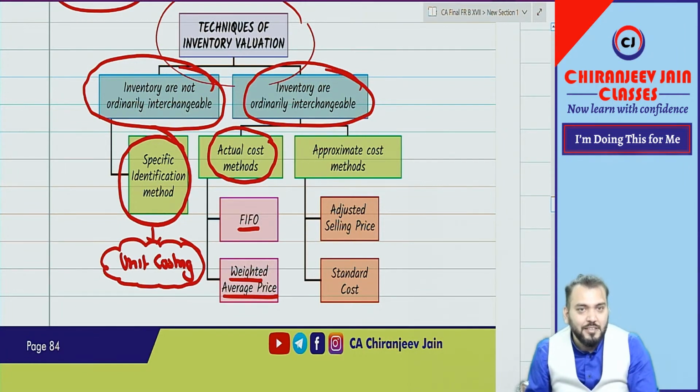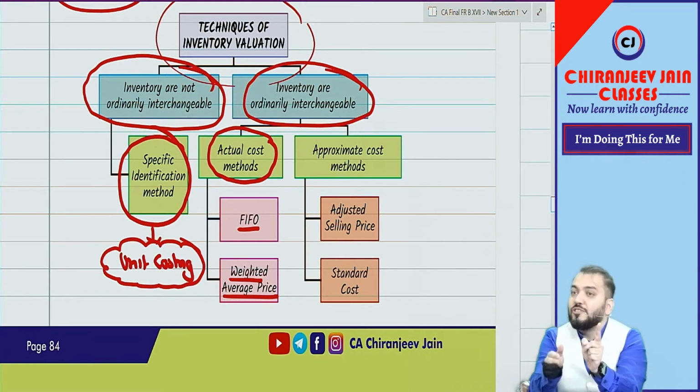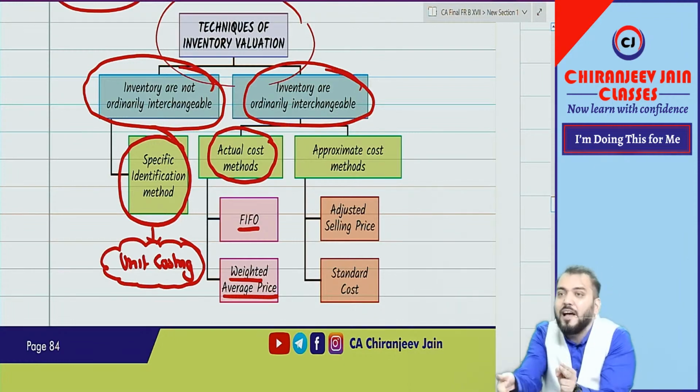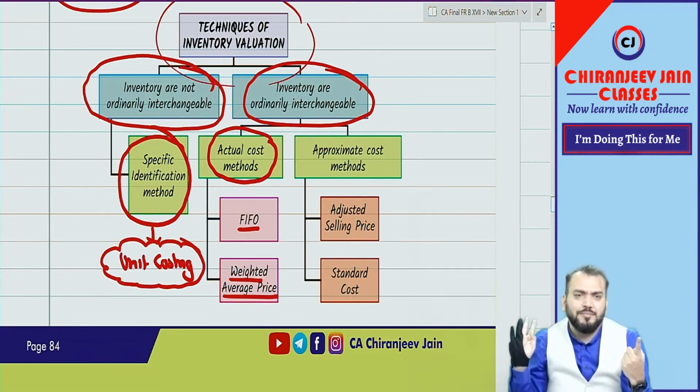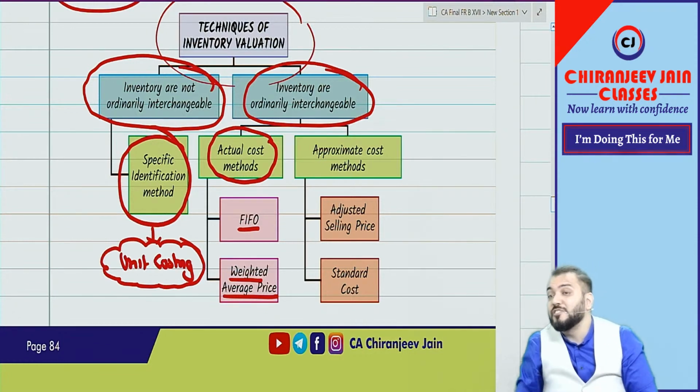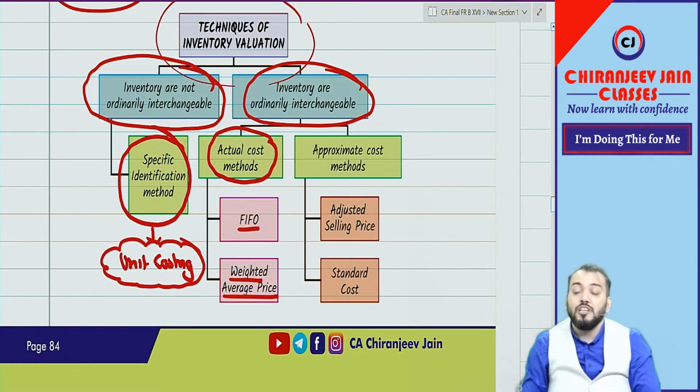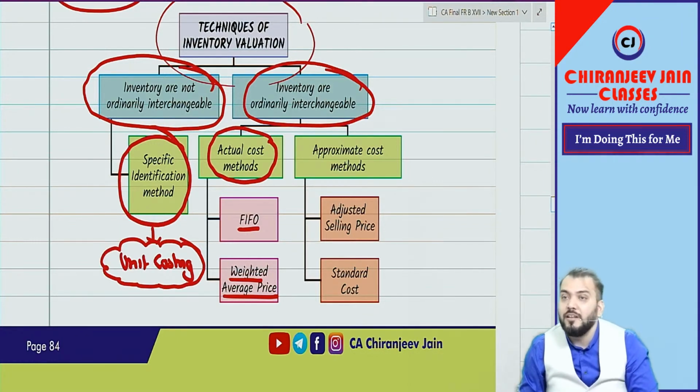But if the actual cost is not determinable, then we cannot apply FIFO or the weighted average cost method.